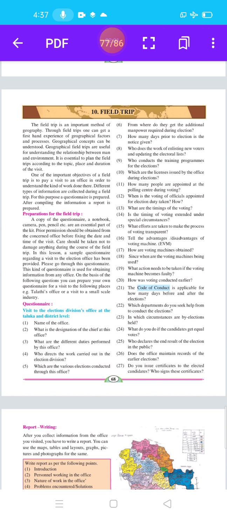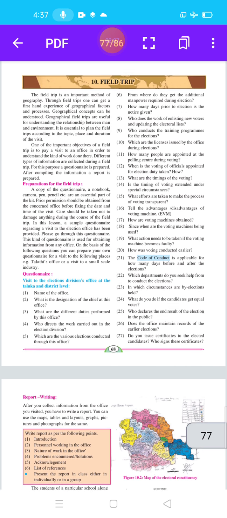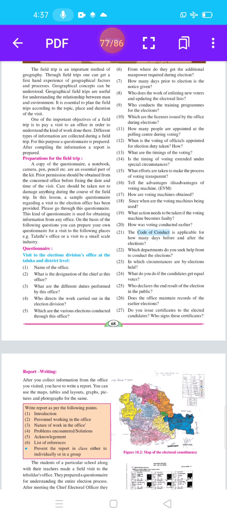Here, students, some planning. Planning of a field trip includes deciding the aim, place, duration, etc. How do we prepare for the field visit? A copy of the questionnaire, a notebook, camera, pen, pencil, etc. are the essential parts of the kit. Prior permission should be obtained from the concerned office before fixing the date and time of the visit.